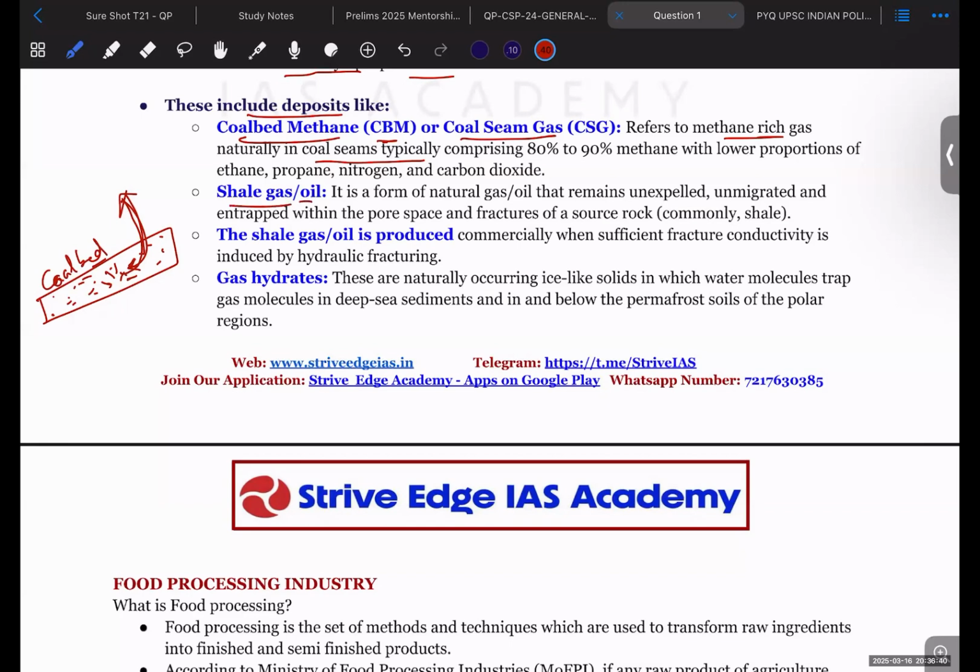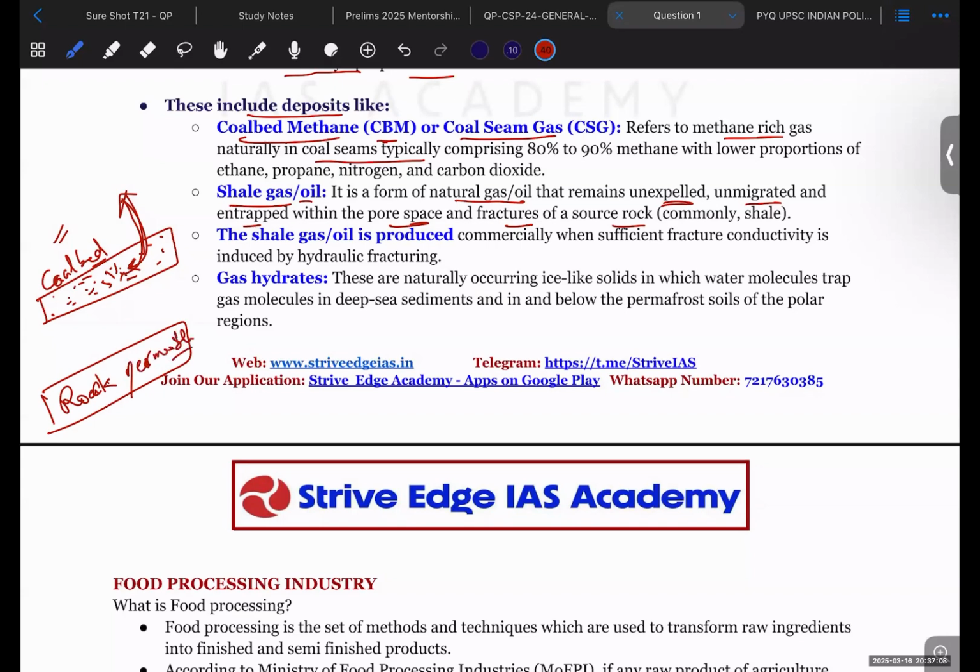Shale gas and oil is also natural gas or oil that remains unexpelled, unmigrated, and entrapped within the pore spaces and fractures of source rock. That is the same thing I have already talked about. This was the coal bed, and another can be any rock which is permeable.